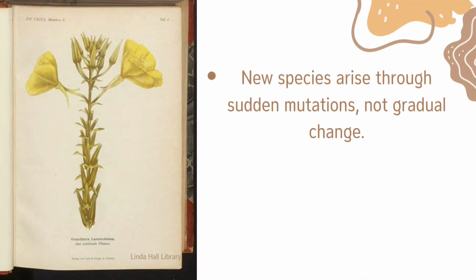Hugo de Vries introduced the mutation theory, suggesting that evolution happens through sudden genetic mutations. He studied plants that produce offspring with new traits. This helped explain how new variations appear in populations.